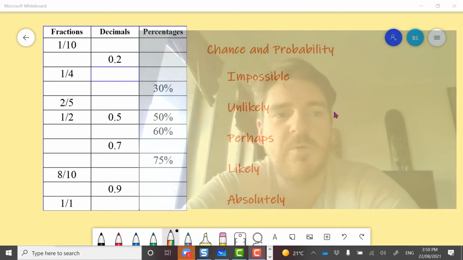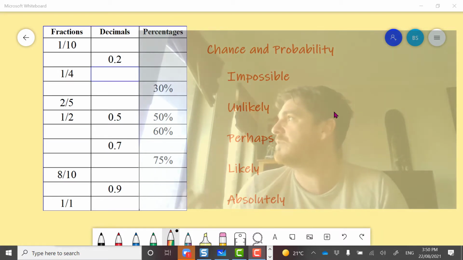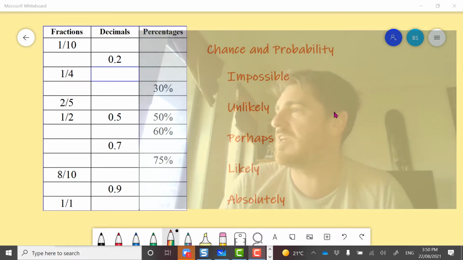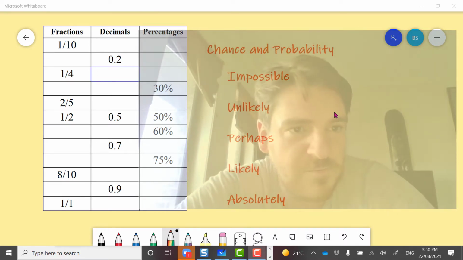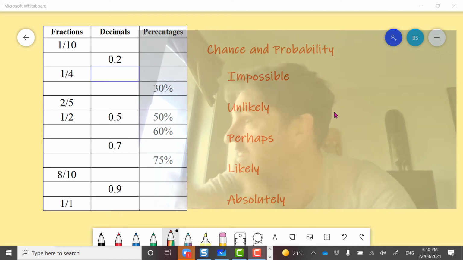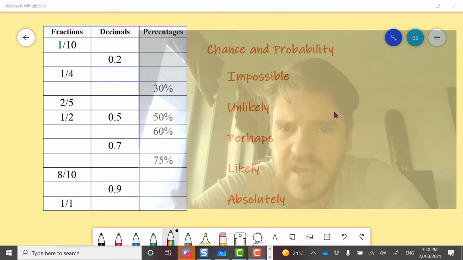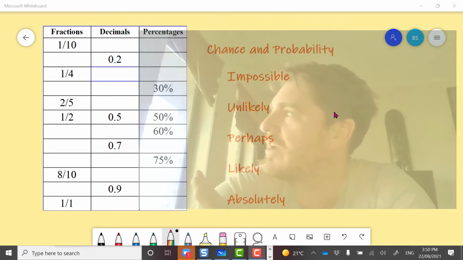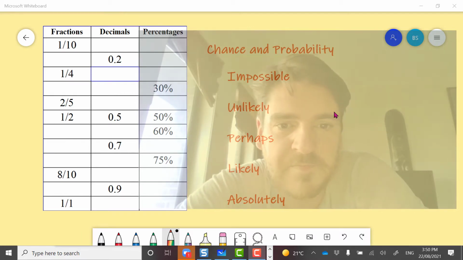Then you'd look at things that were unlikely. Looking outside now, it's a beautiful day outside. I can see a nice blue sky. It is very unlikely that it will start hailing this afternoon. It's not impossible. It could happen. It's just very unlikely based on the nice blue sky that we have.